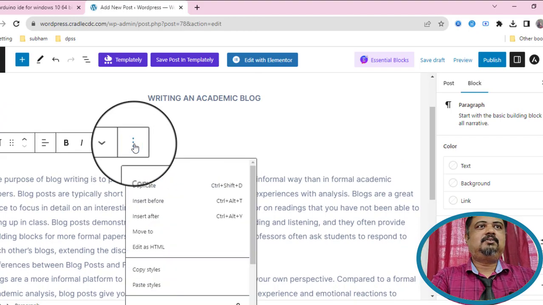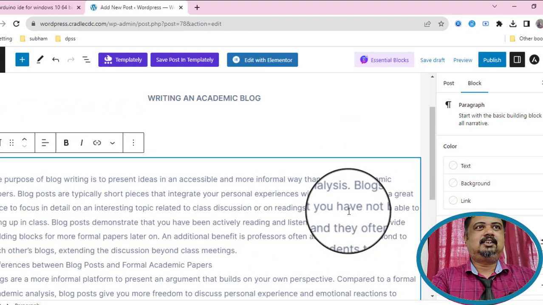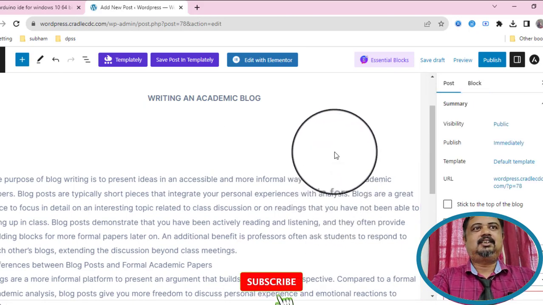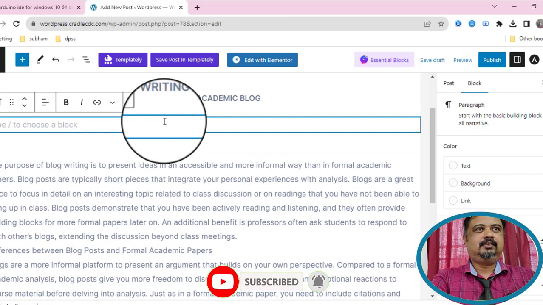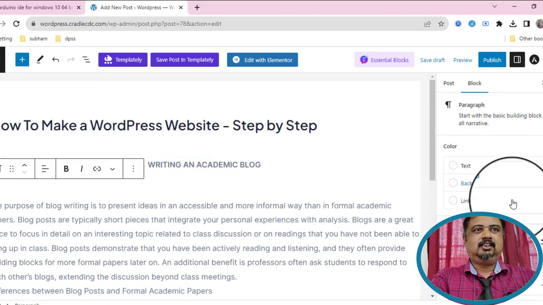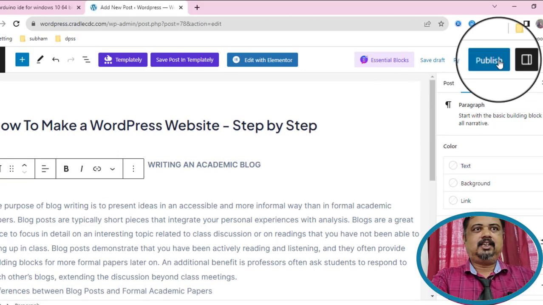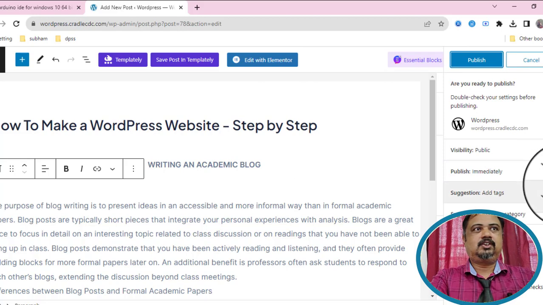Make an enter over there. Why this enter? We want to bring that in the center, like that. In that way we can do our first post. Sorry, delete that.